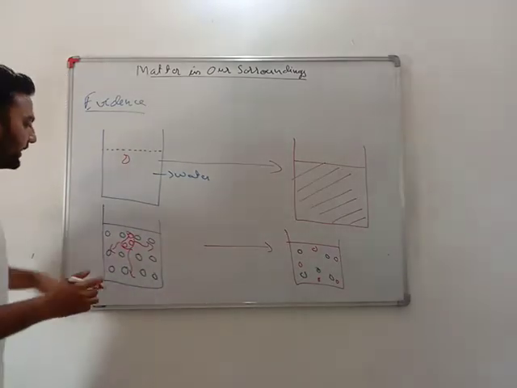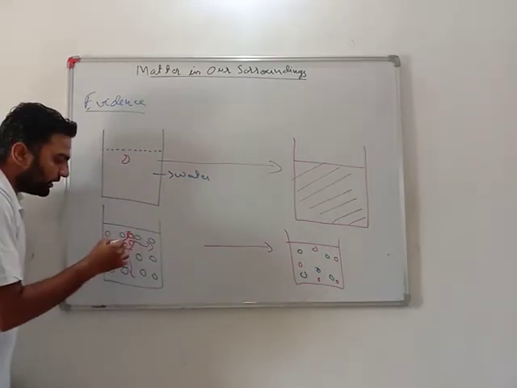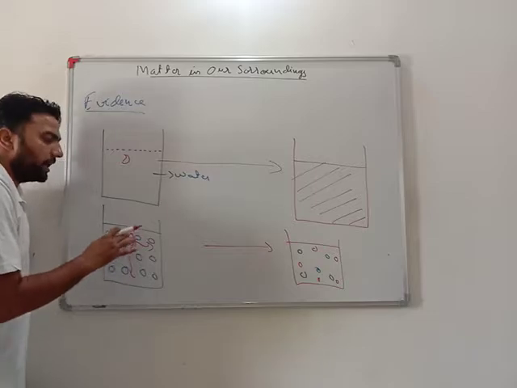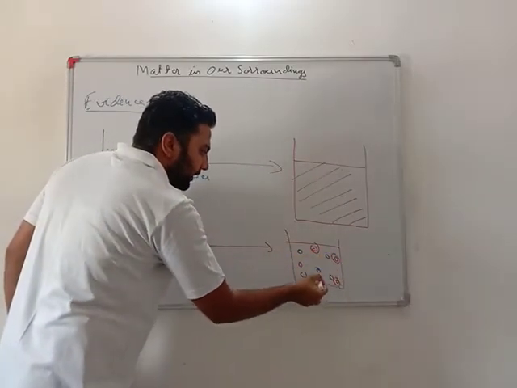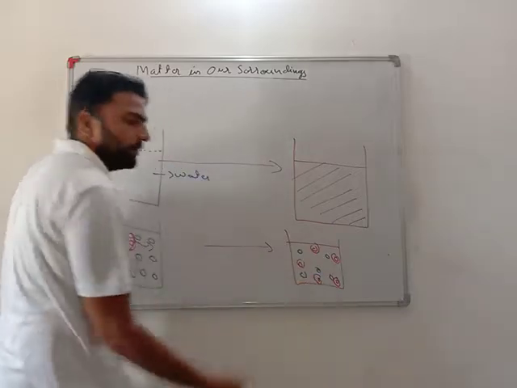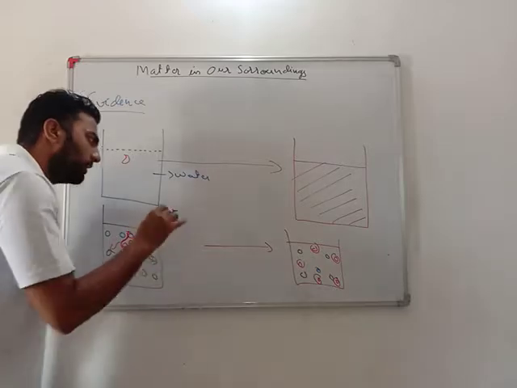One more thing we get the hint of is that when I put the drop of ink, the particles of ink were limited only up to this place. After 5 minutes, we get to see that these particles have thoroughly gone into the liquid medium, that is water. It means they are moving.